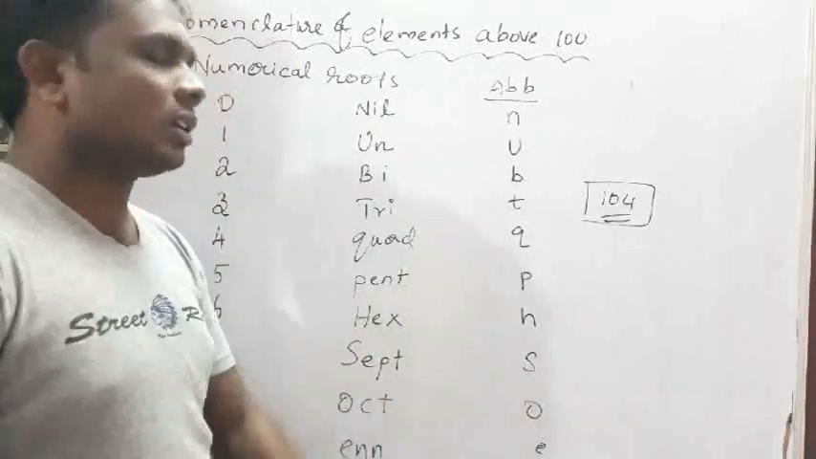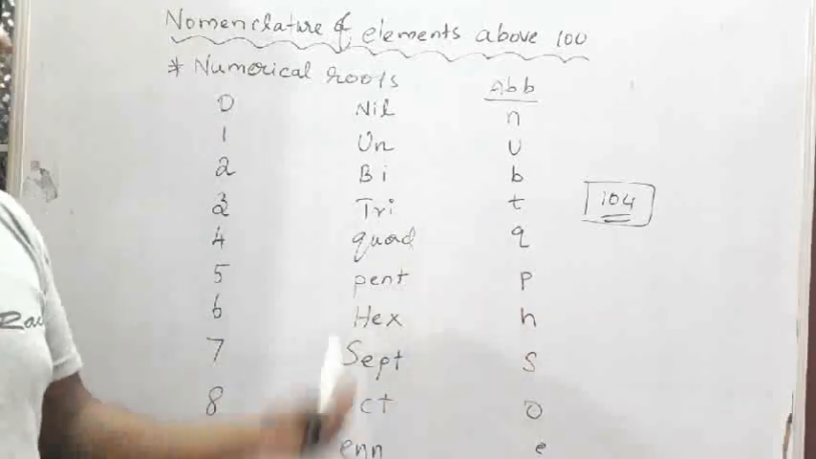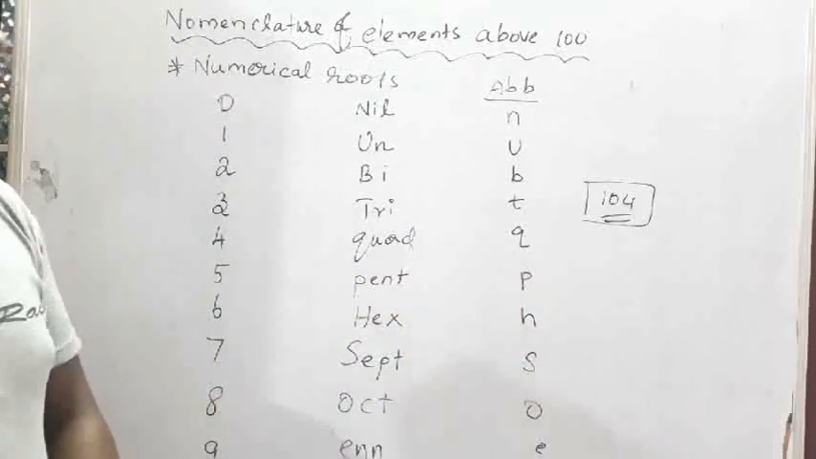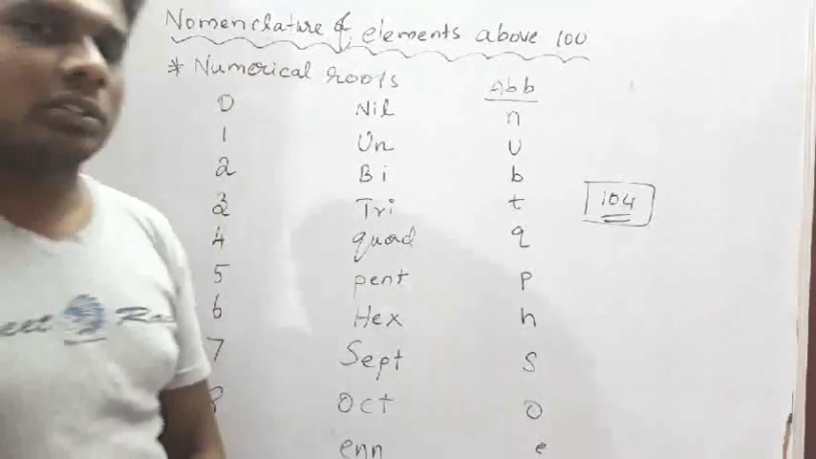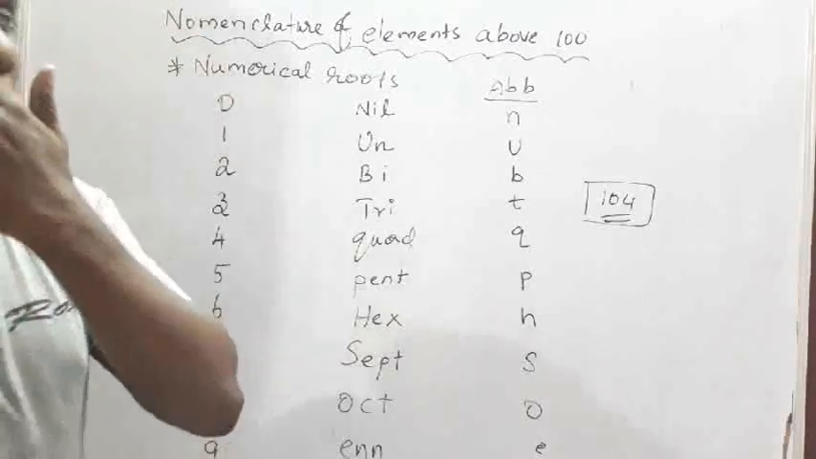So now we got a problem. Which name do we have to give? In that case, we got the nomenclature of elements above atomic number 100.